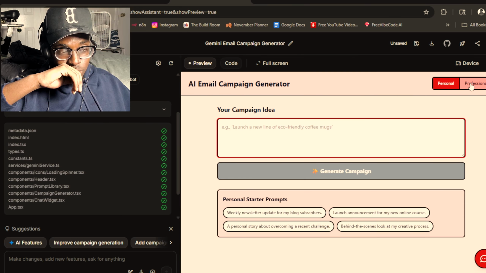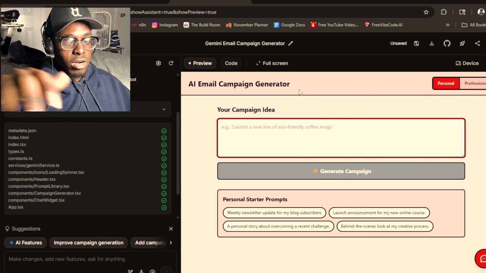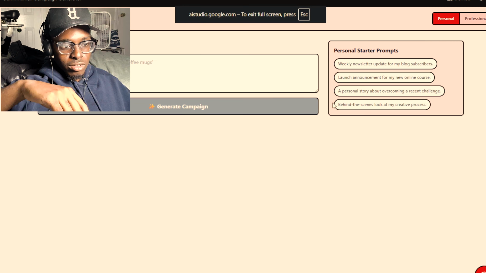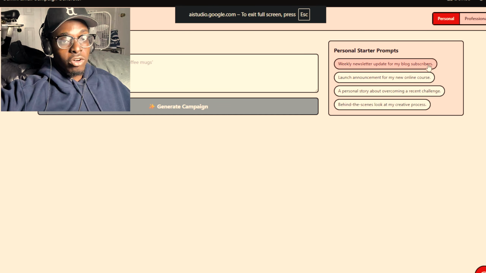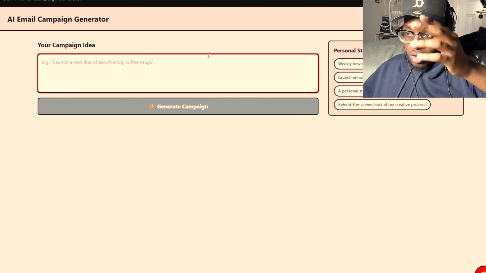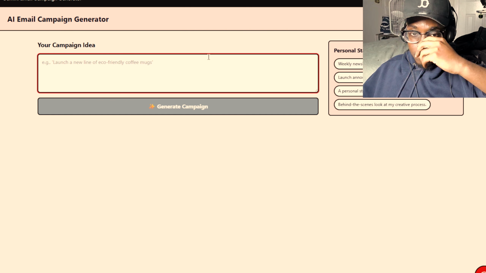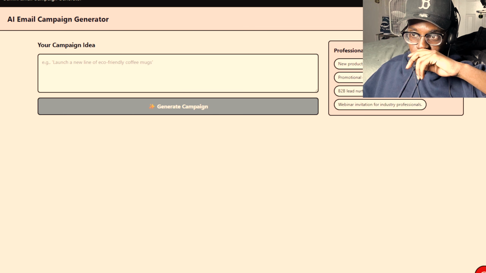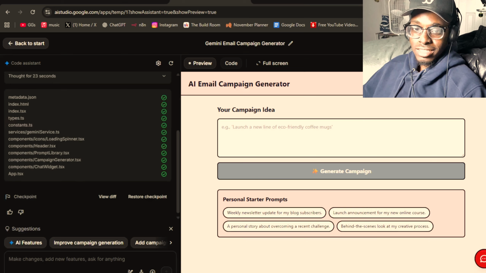I said top middle, so it didn't give me exactly what I wanted. Let's see what else it is. This is an ugly UI. We have to iterate with the thing to give us a prettier UI, so it looks customer friendly and stuff like that. A professional version. Let's switch over there. And now I want to do a test.